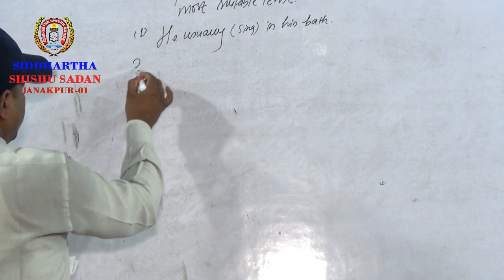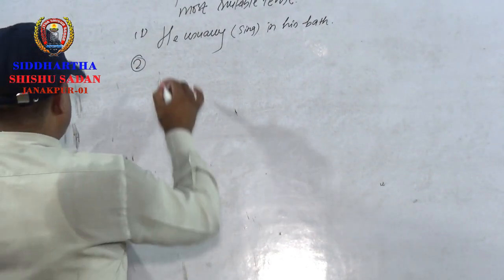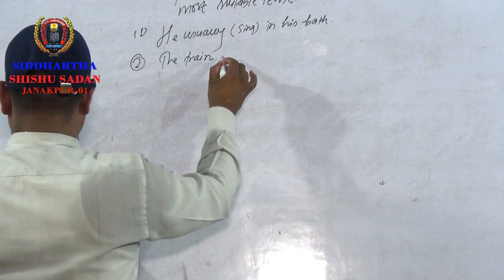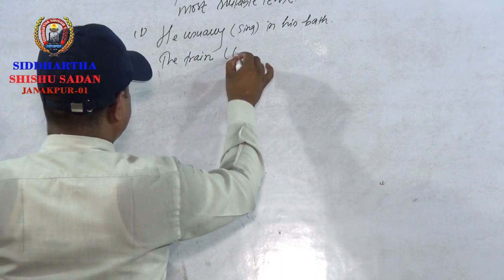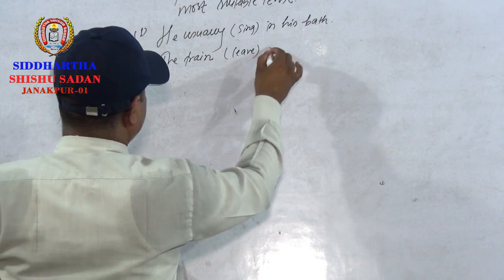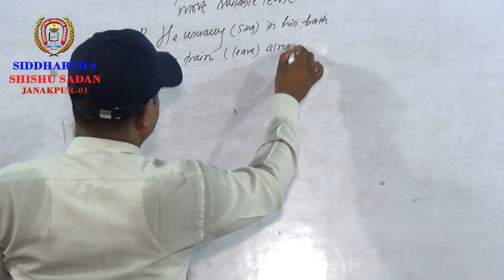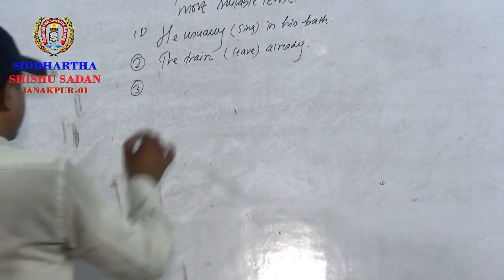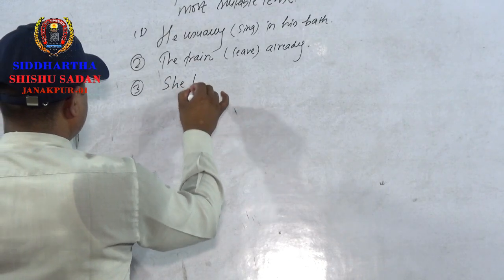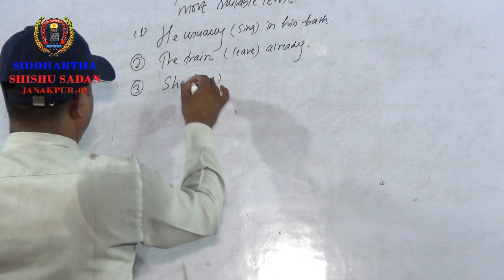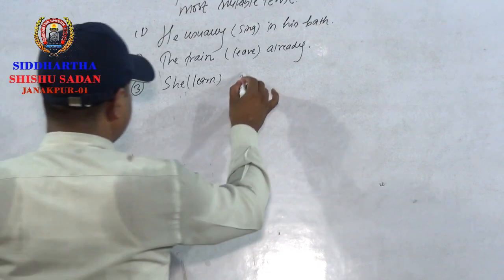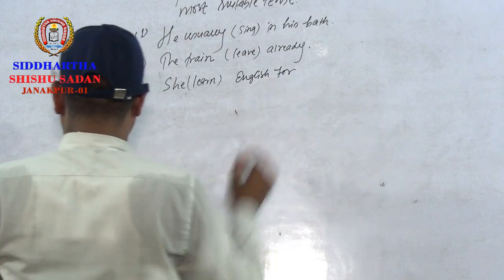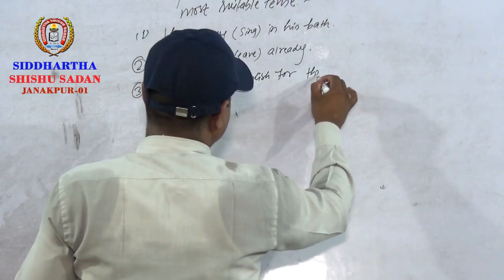Number 2: The train, in bracket write leave, already. Number 3: I like, in bracket, English, for 3 years.